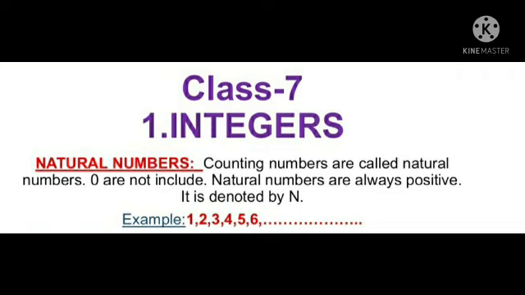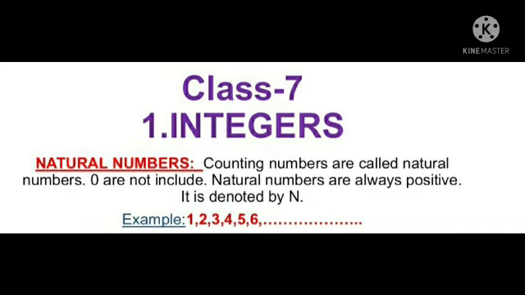And if I ask you any similar question, you start the counting 1, 2, 3 and so on, right? Here observe 1, 2, 3 and so on. Here there is no end to it. These numbers are called counting numbers, and we see that there is no end to the numbers. These numbers are called natural numbers.